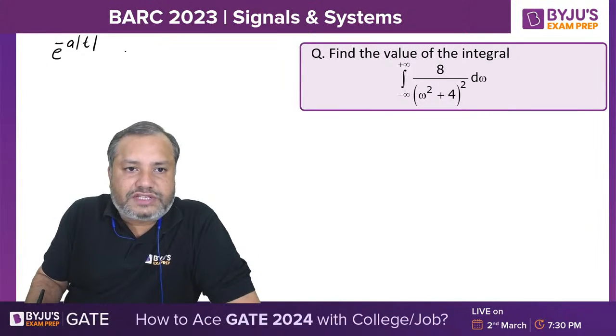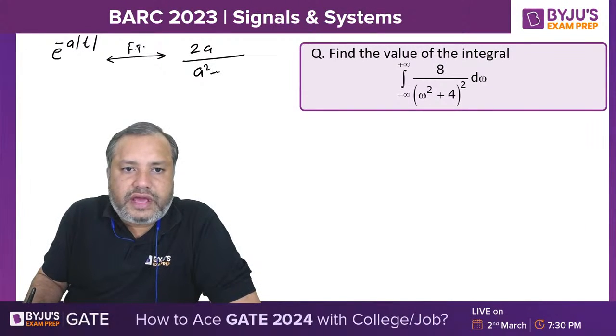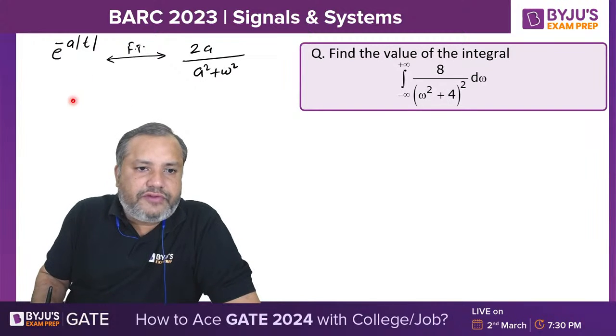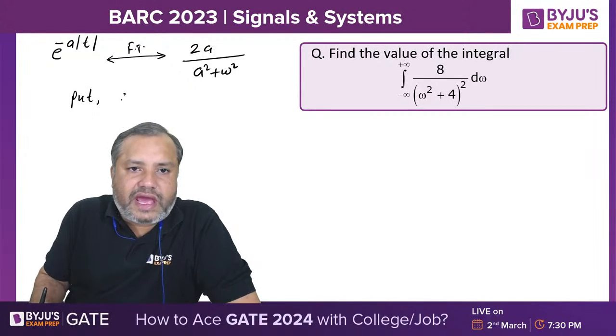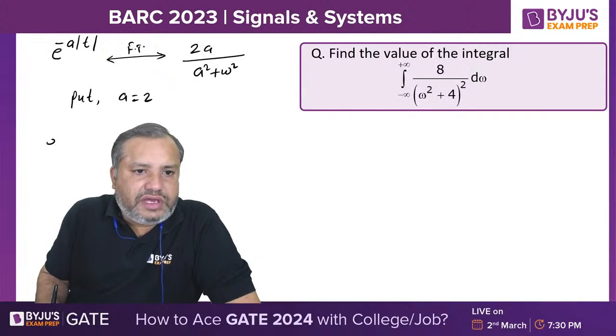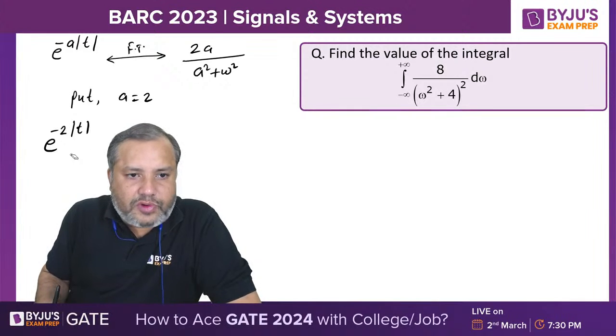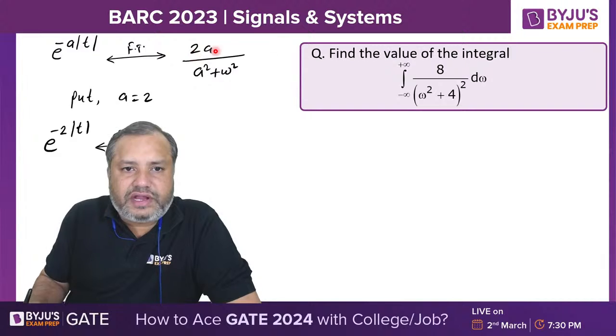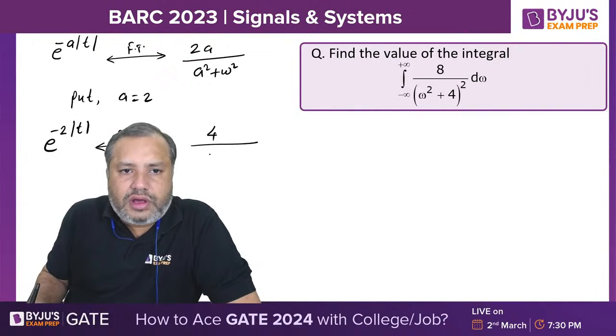Its Fourier transform is twice a upon a square plus omega square. Now if I put the value of a as 2, then this will be e raised to minus 2 mod of t, and on the other side, after taking the Fourier transform, we will get twice a, that will be 4, plus omega square. Understood this one?